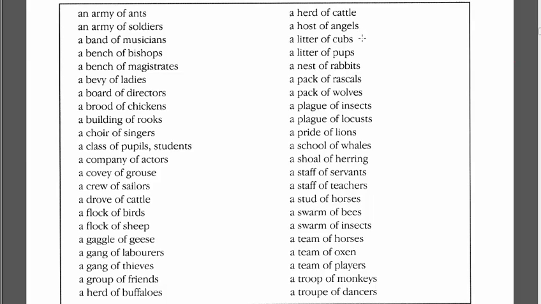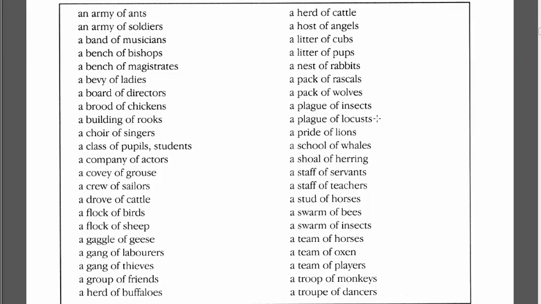Then we've got a litter of cubs. So cubs, usually from cats, offspring of cats, the children of cats are called cubs. Then we've got a litter of pups. Pups are baby dogs. A nest of rabbits. We've got a pack of rascals. Now the term rascal is used to denote a cheeky child. It's often used affectionately. Then we've got a pack of wolves, a plague of insects, a plague of locusts.